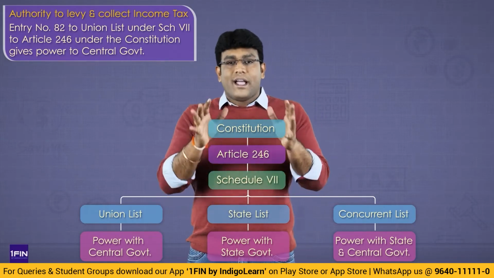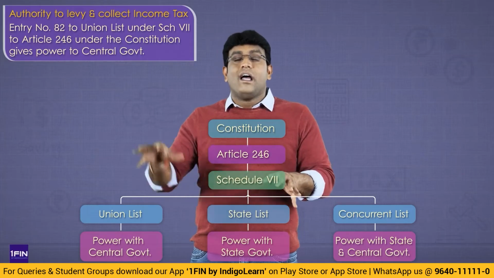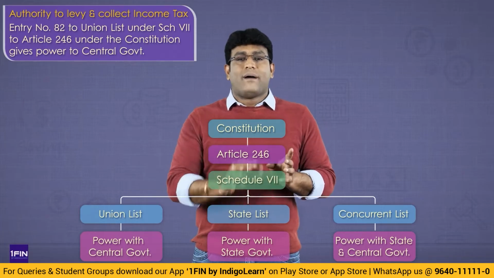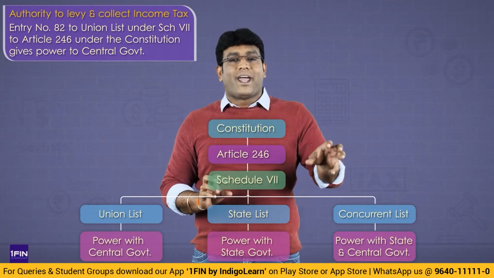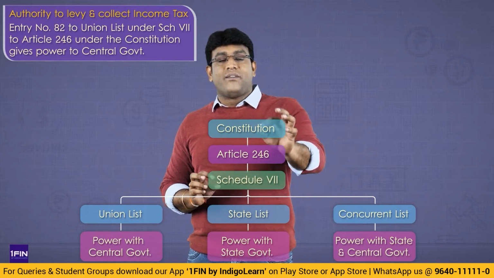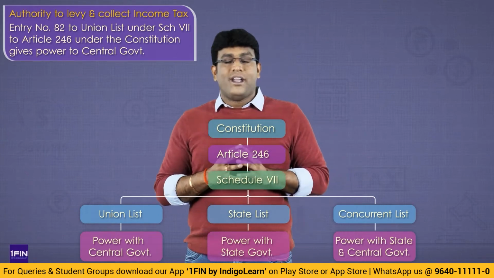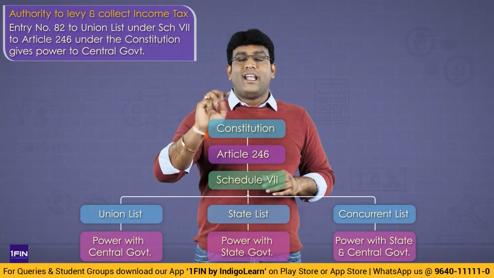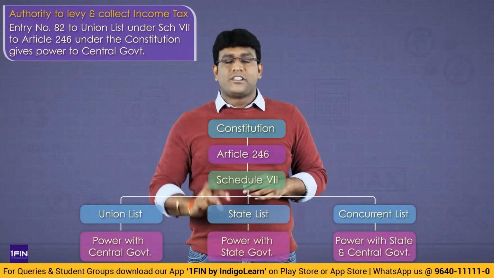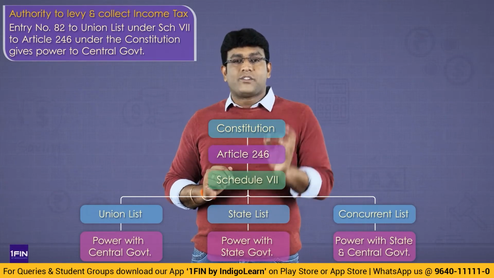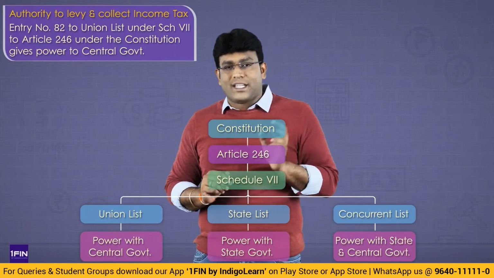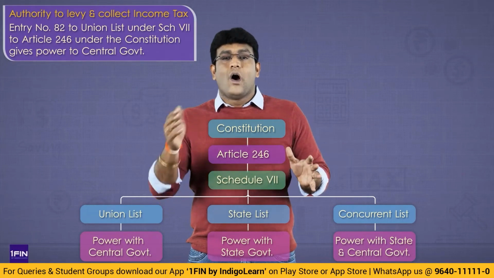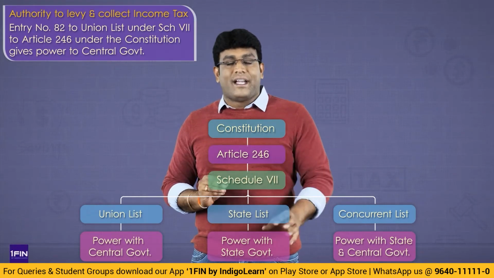So like this, my dear friends, government has divided the matters in respect of which power is there only with central government, matters in respect of which power is there only with state government, and matters where center and state together will collectively take the decision. So constitution in 7th schedule to article 246, how many lists they have given, my dear friends? 3 lists they have given: union list, state list, concurrent list. Union list contains those matters on which power is there exclusively with central government. State list exclusively with state government. Concurrent list contains those matters on which decision is taken by center and state together.